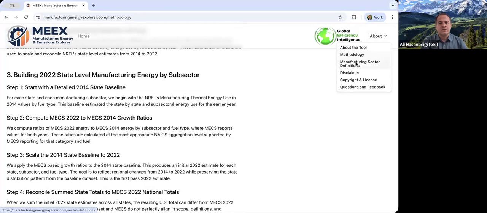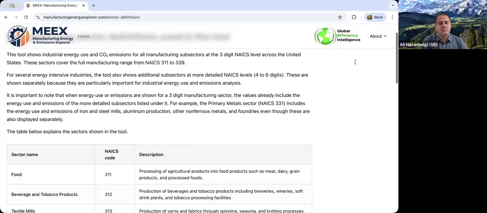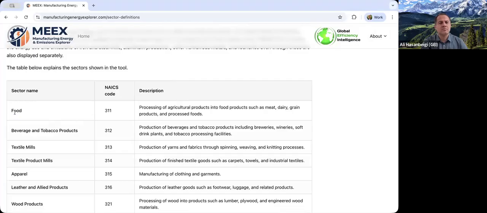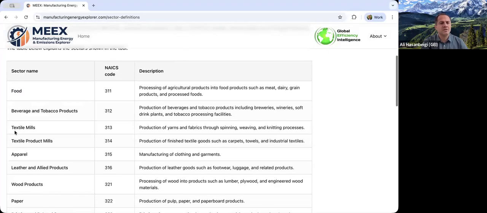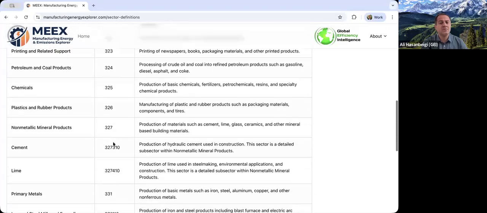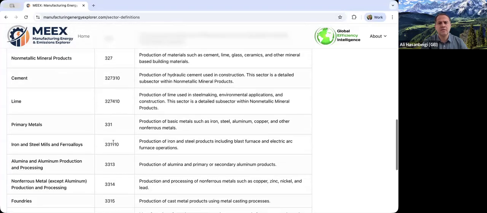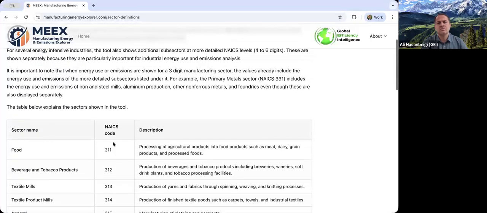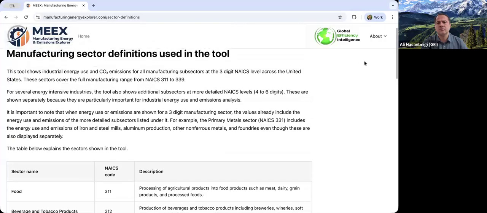Manufacturing sector definitions are here. So I think most people in the US should be familiar, but you know what the food sector means, what is beverage and tobacco product, etc. Textile mills are different subsectors of textile and apparel. These are under NAICS code, North American Industrial Classification System. So this will help you. I think we have around 25 sectors covered. So this will be helpful in terms of sector definitions.